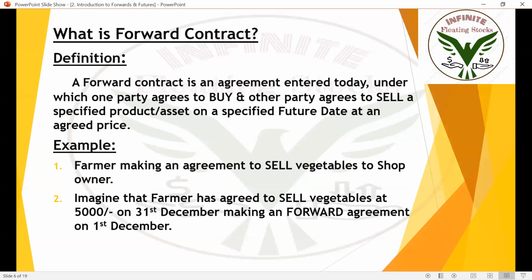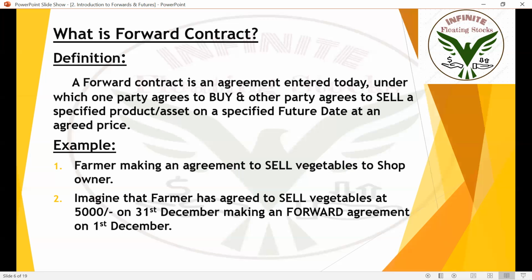For example, you made that agreement on December 1st, for December 31st. So December 31st is the future date. You're going to buy or sell some product on December 31st, but you are making the agreement on December 1st.